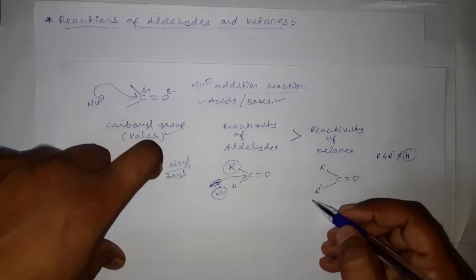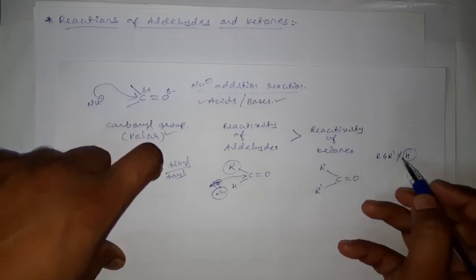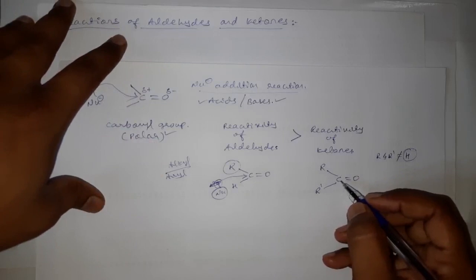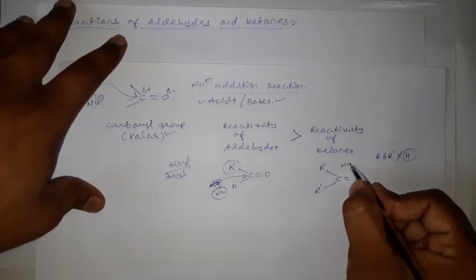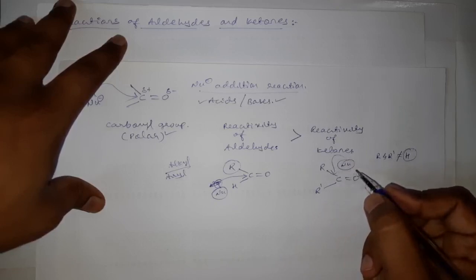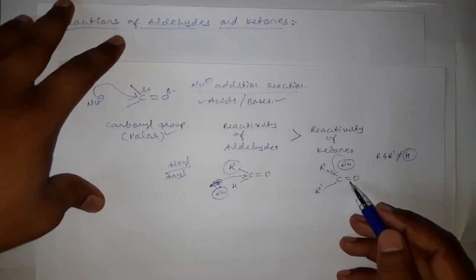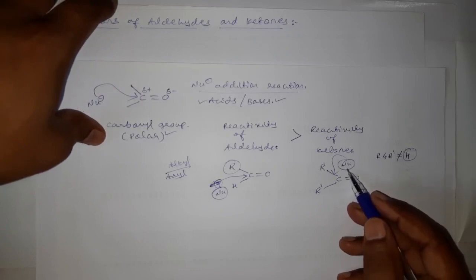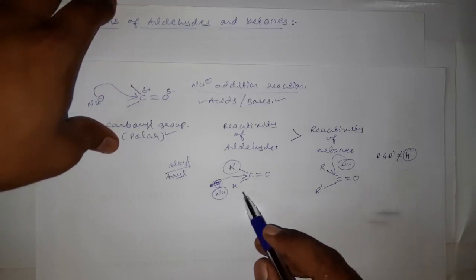Therefore the surroundings of this carbonyl carbon are not freely available for attack by the nucleophile, or we can say the carbonyl carbon in the ketone will experience some steric hindrance for the attack of a nucleophile as compared to the aldehyde.